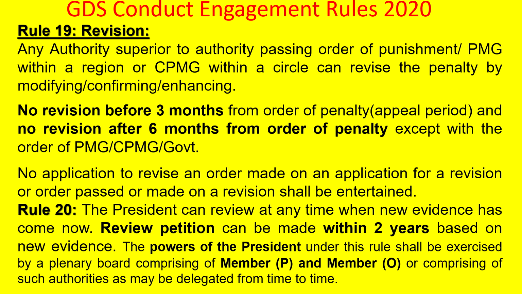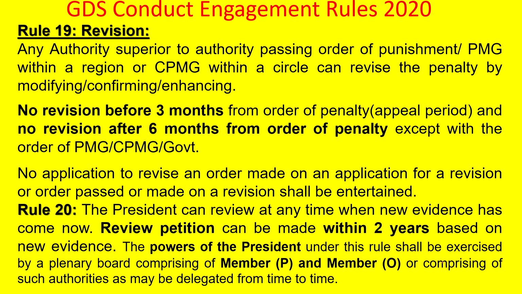Rule 20. The President can review at any time when new evidence has come. So the President of India has the power to review the penalty made by the authorities, and a review petition can be made within 2 years based on the new evidence. Suppose within 2 years the GDS can submit a review petition to the President based on the new evidence, and this 2 years is important.